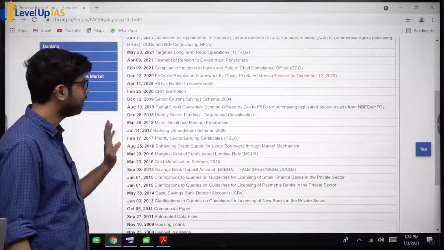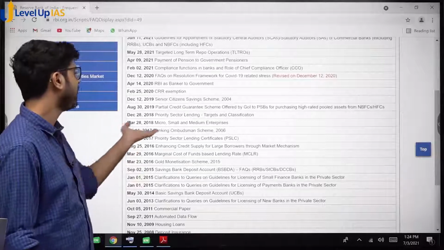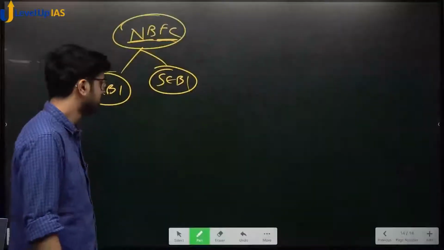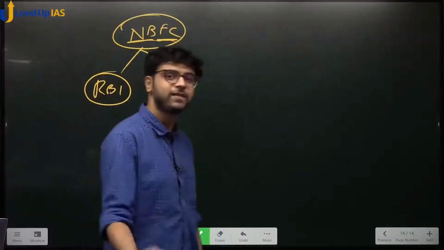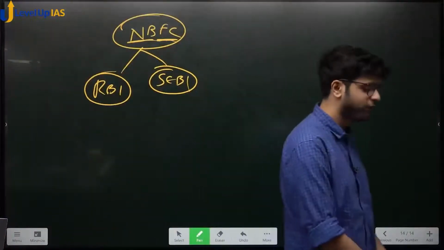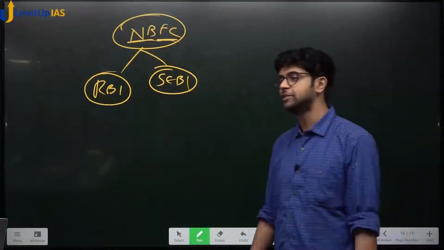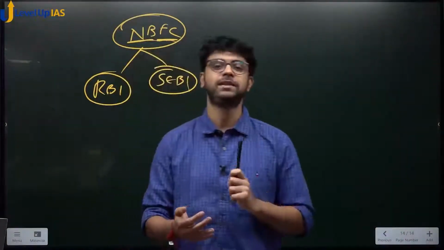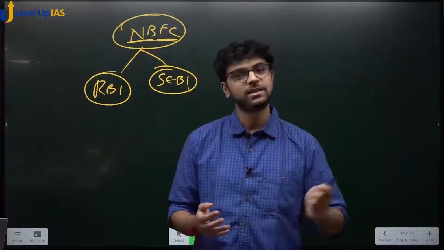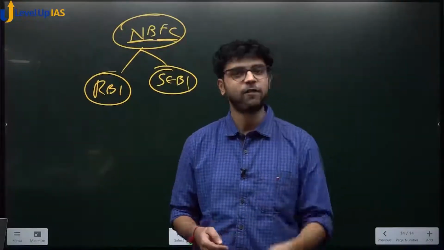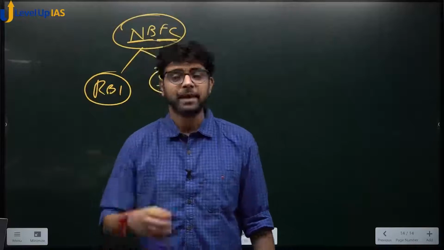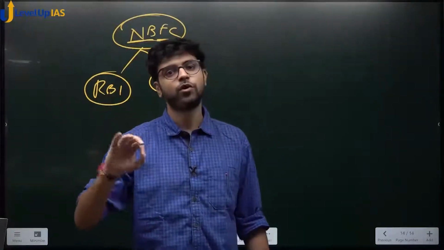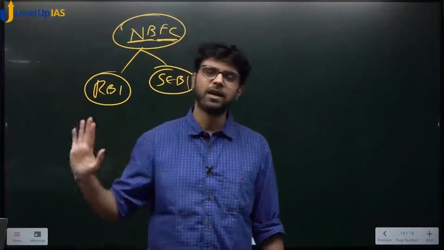Many things are not even important. For example, the banking ombudsman scheme, what is it, why is it, not important. Okay. So we are on track to achieve a lot of knowledge. We are understanding a lot of things. The only thing is that when you read MCLR in the paper, you should know what MCLR is. You should know that it is the regime change after the base rate, and what is the main concept of MCLR? That from average cost it moved on to marginal cost. Simple, one line, done.